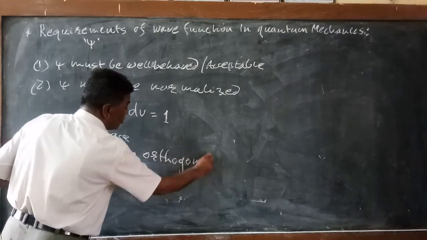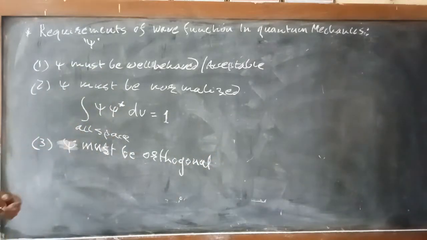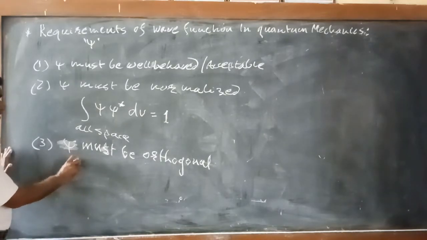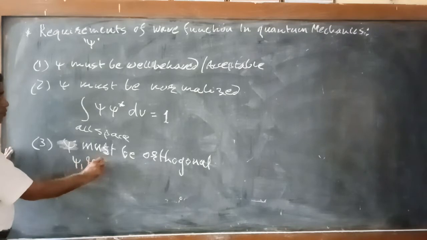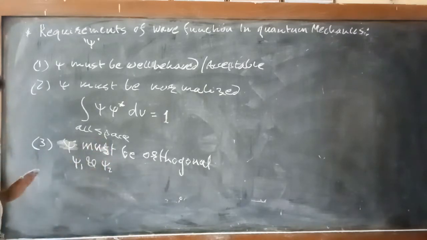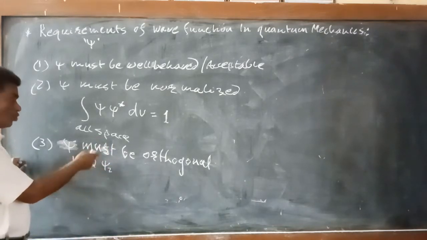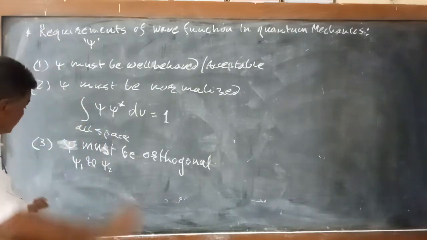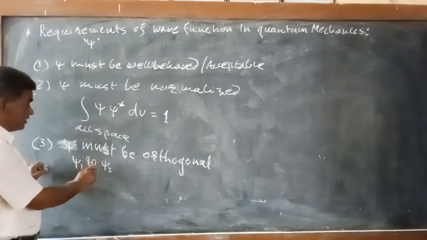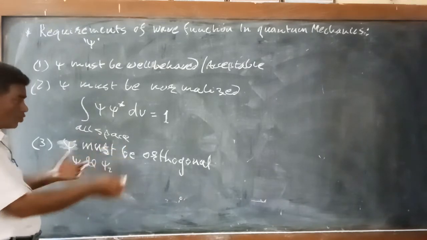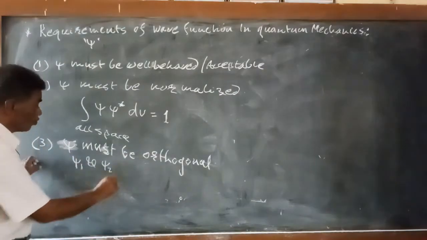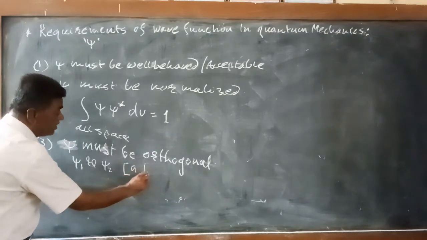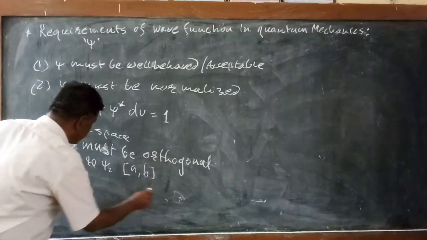To define the orthogonality condition, suppose psi1 and psi2 are two wave functions associated with the moving particle, which give the behavior of the wave associated with it. Then these two wave functions are said to be orthogonal to each other over the interval a to b if these conditions are satisfied.